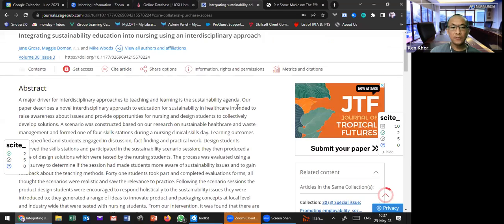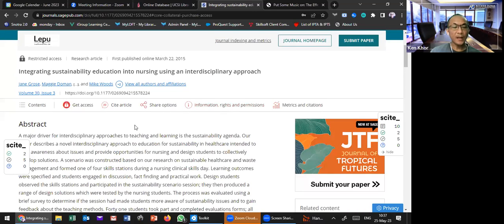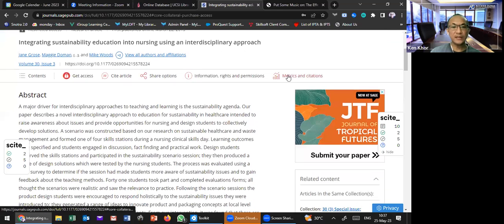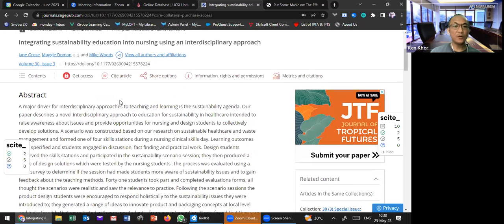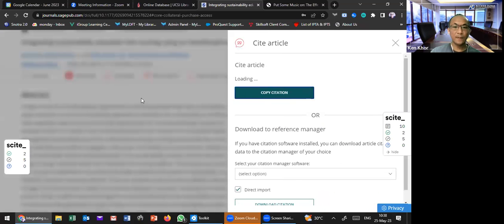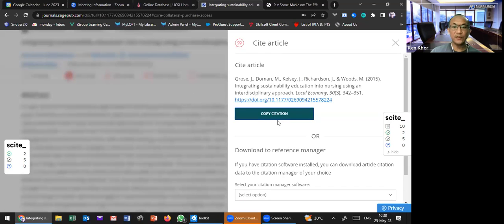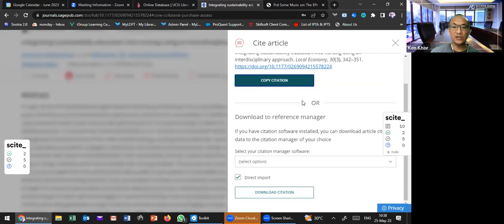Okay, so this is the article level. You can also check the article's name, everything, the metrics, citation, information, share. Or you can cite the article. Let's say you are a researcher and you found that this article is good to use in your research paper, or good to cite as a reference, then you can cite this article. You can copy the citation,